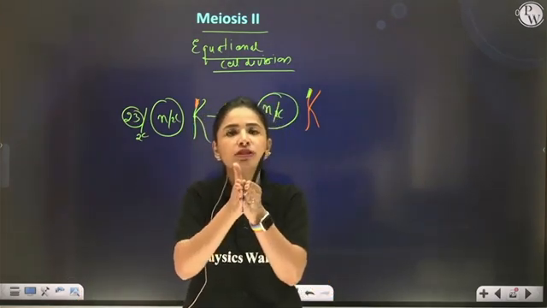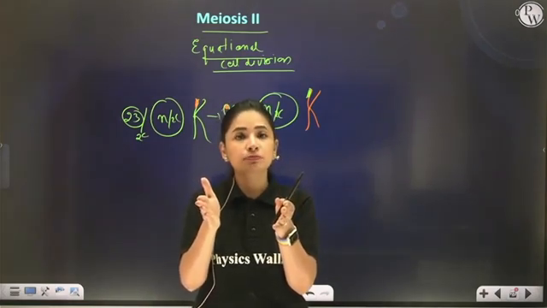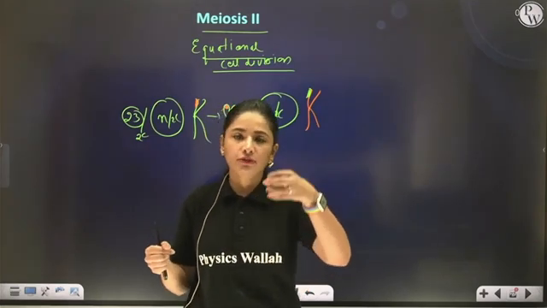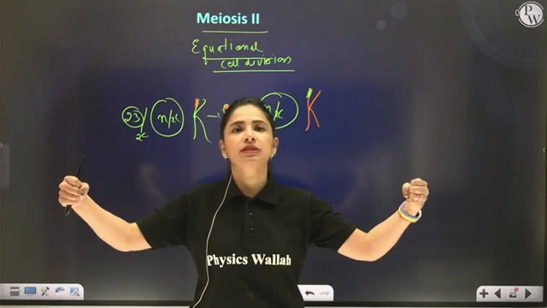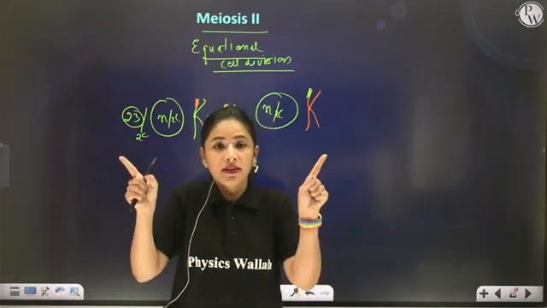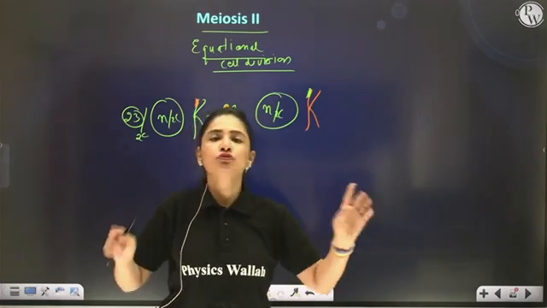One chromosome will split into two chromatids, that means 23 chromosomes will split into 46 chromatids. Each set of 23 chromatids will move towards the opposite pole. So the number of chromosomes will be 23, but the amount of DNA will become C from 2C.